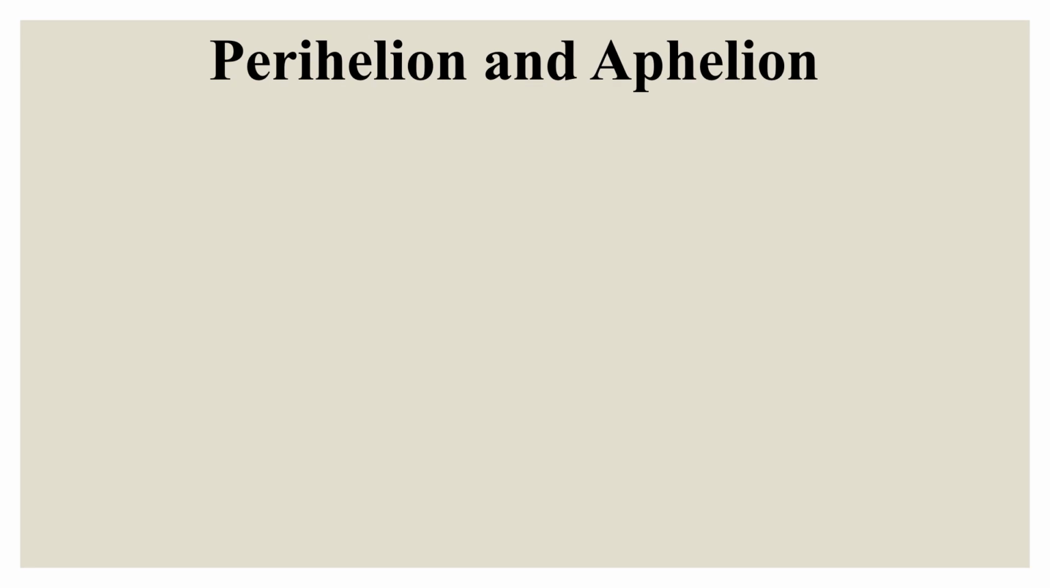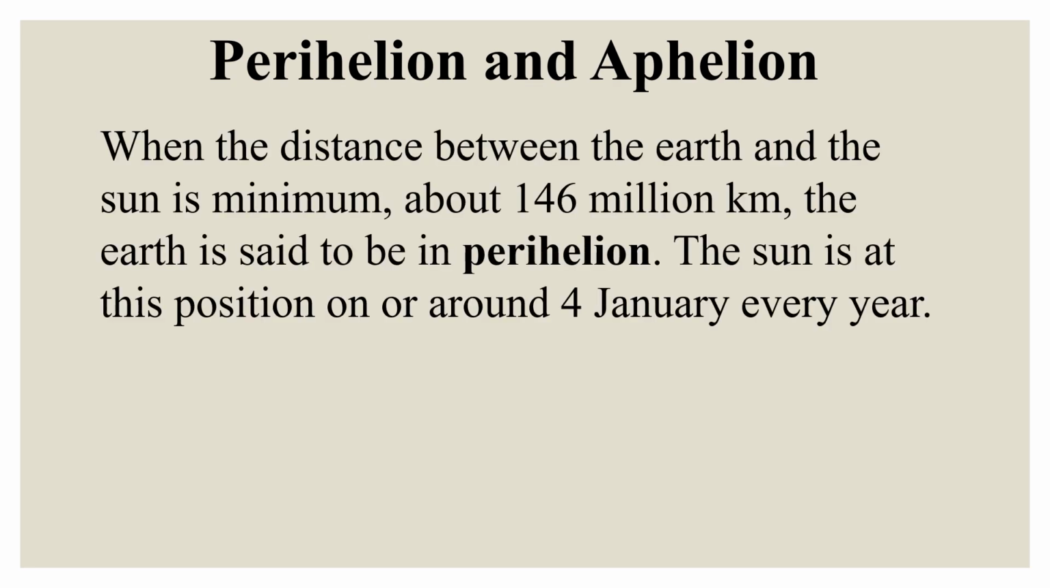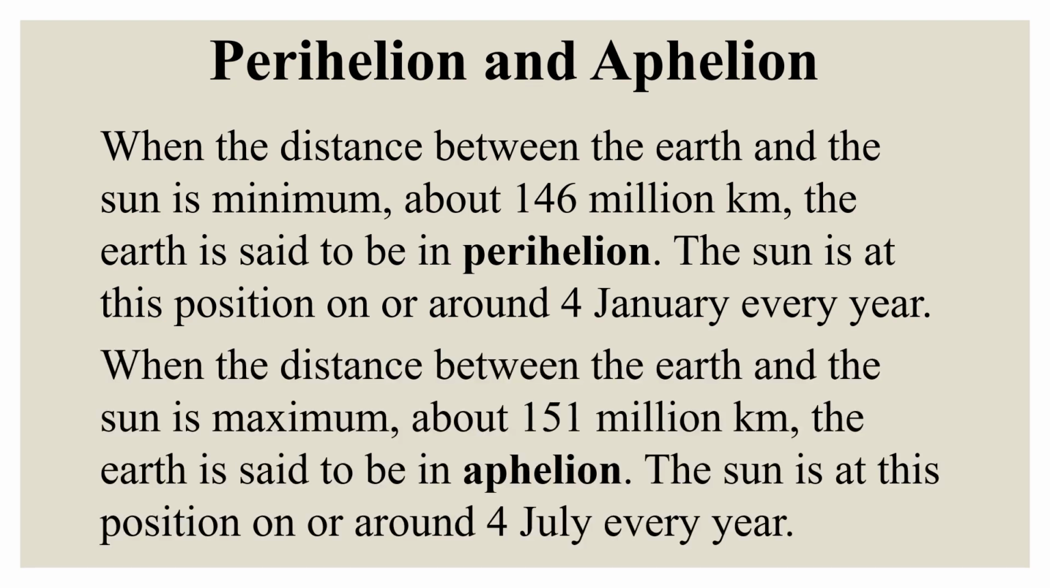Perihelion and aphelion. When the distance between the earth and the sun is minimum, about 146 million kilometers, the earth is said to be in perihelion. The earth is at this position on or around 4 January every year. When the distance between the Earth and the Sun is maximum, about 151 million kilometers, the Earth is said to be in aphelion. The Earth is at this position on or around 4 July every year.